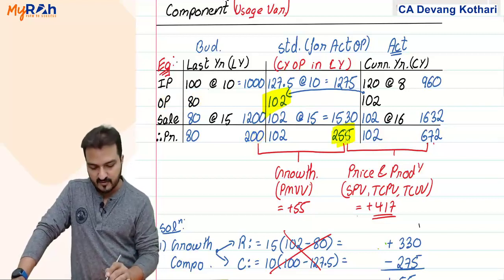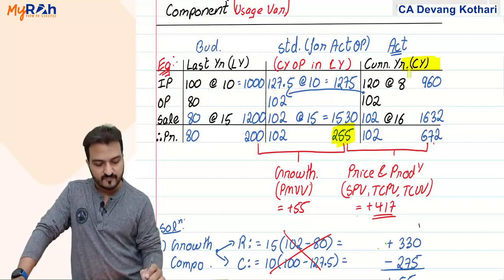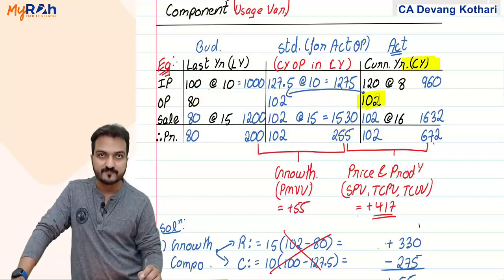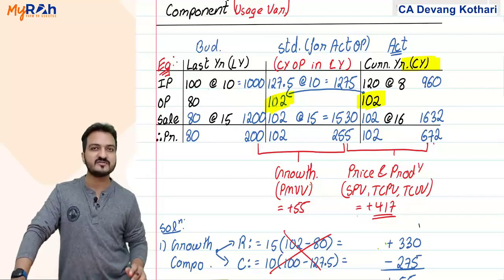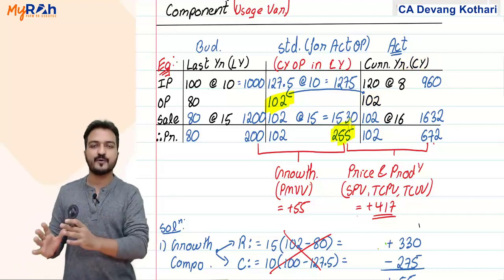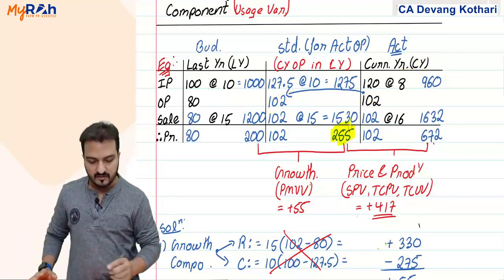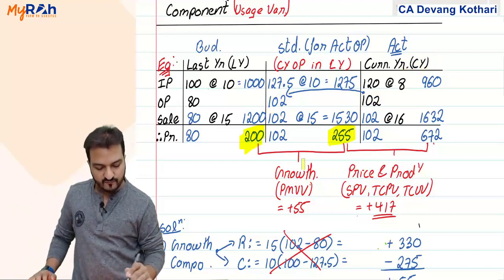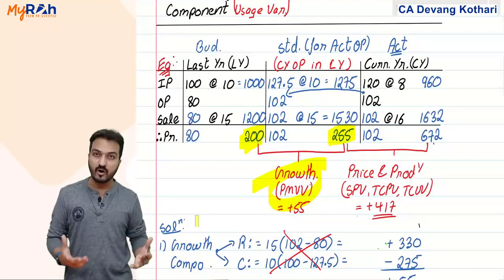Now notice, this year, current year, your output is 102 units. If last year you had produced 102 units, it would have given you 255 profit as per the rates and prices of last year. Now this 200 to 255 indicates the growth component.